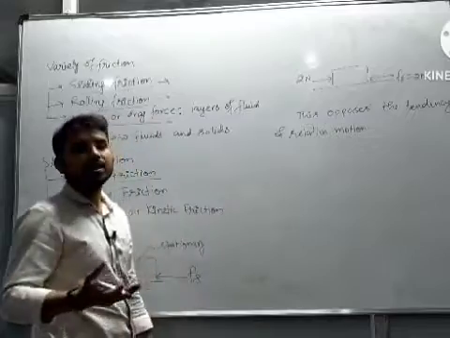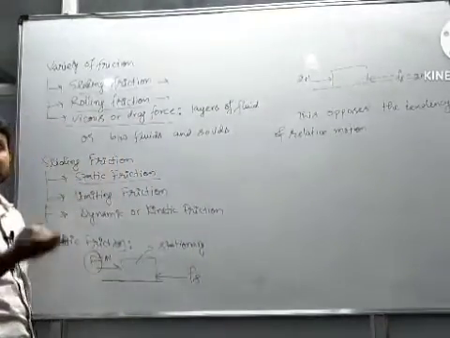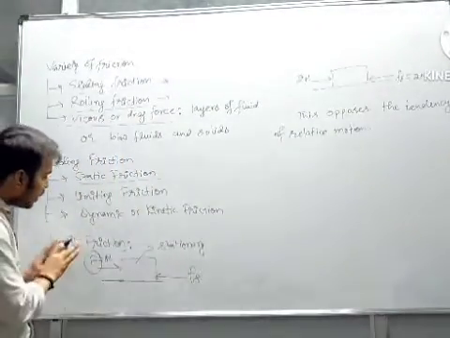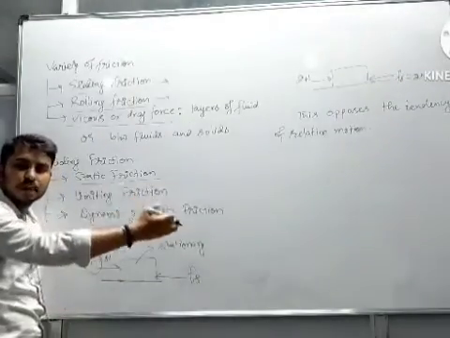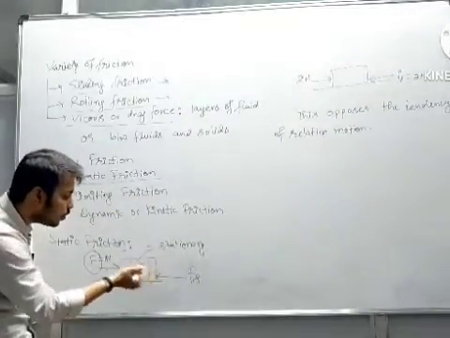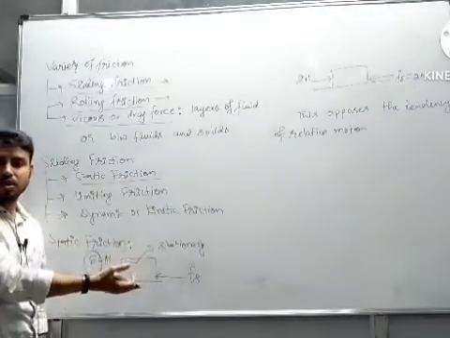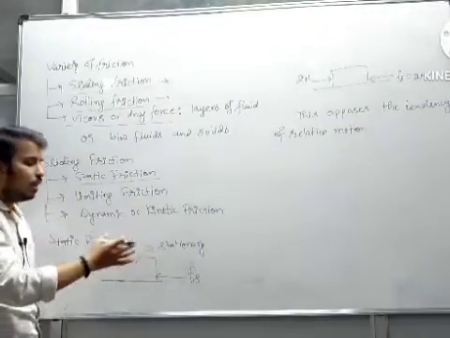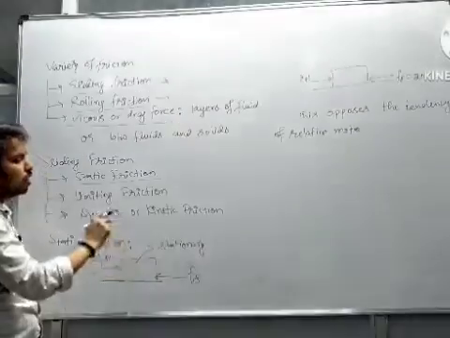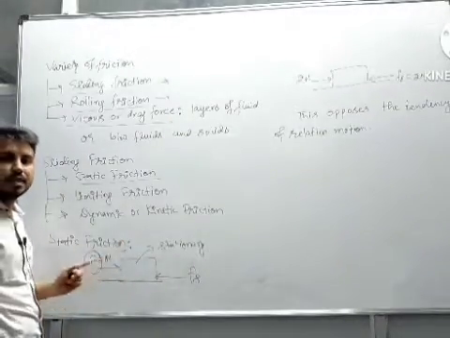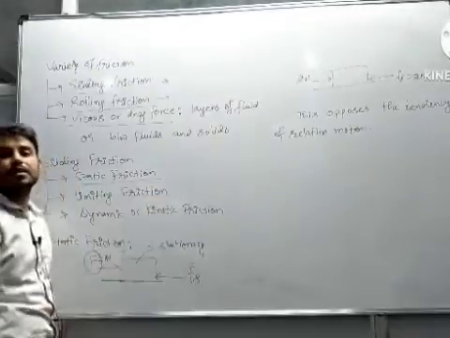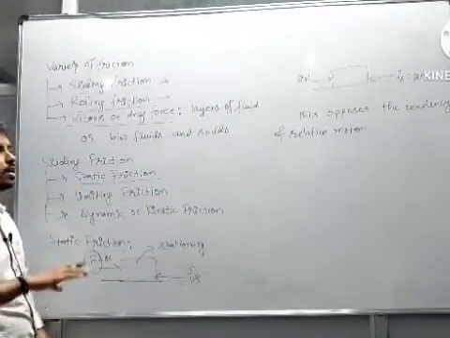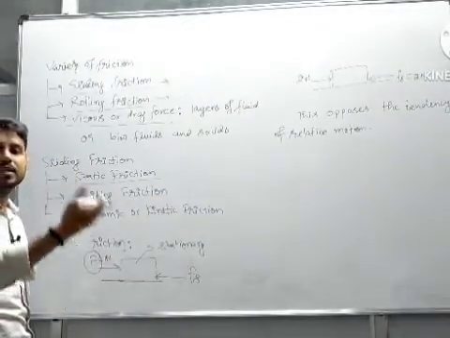Static friction is the friction that opposes the tendency of relative motion, because if we are applying some force, this block will tend to move, but static friction is countering this force so that it can't move. As long as this block remains stationary, static friction will act. Once it starts moving, static friction will disappear and another friction will act, that is called dynamic friction.